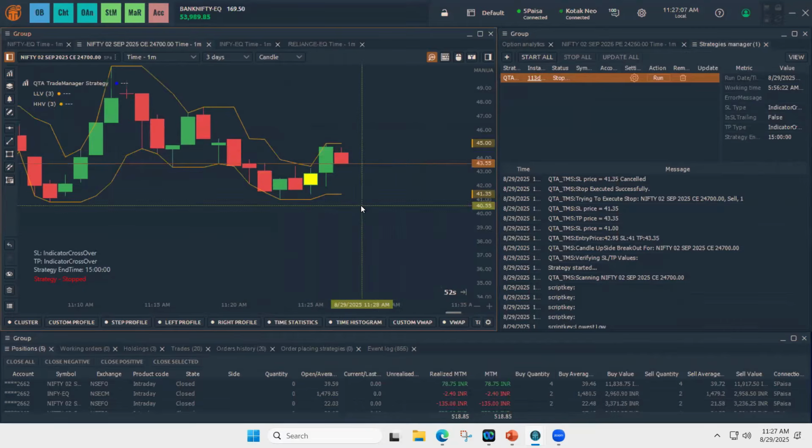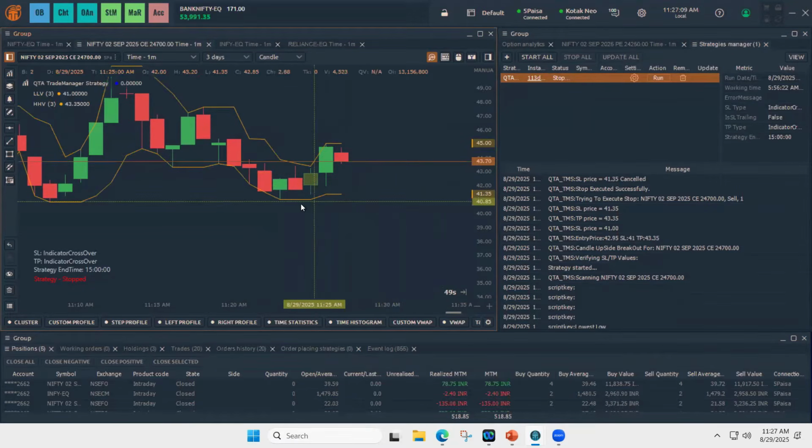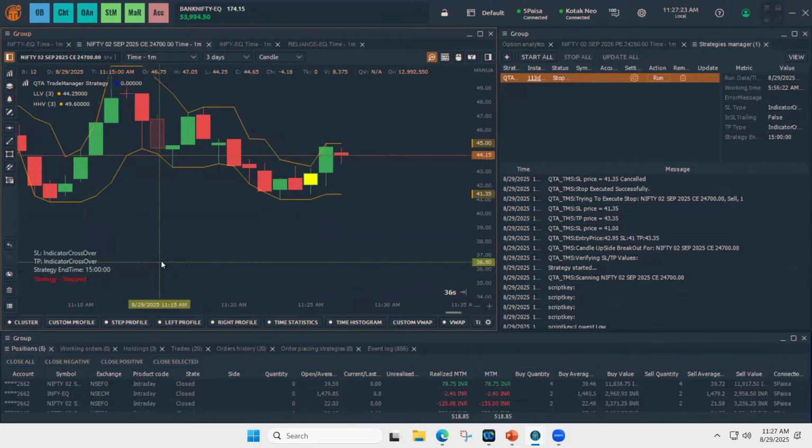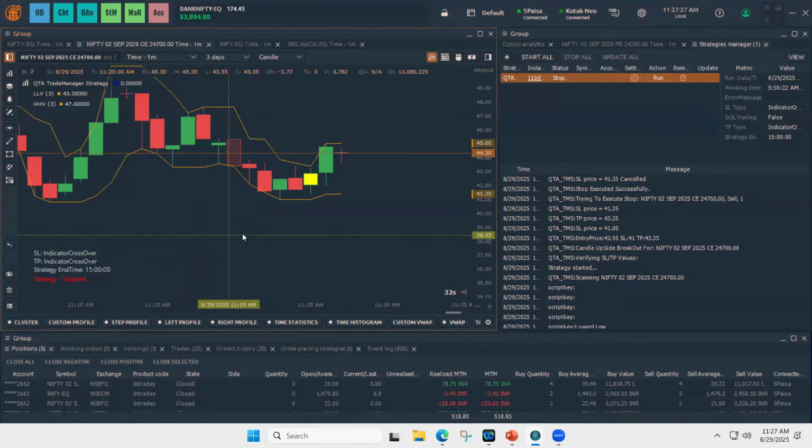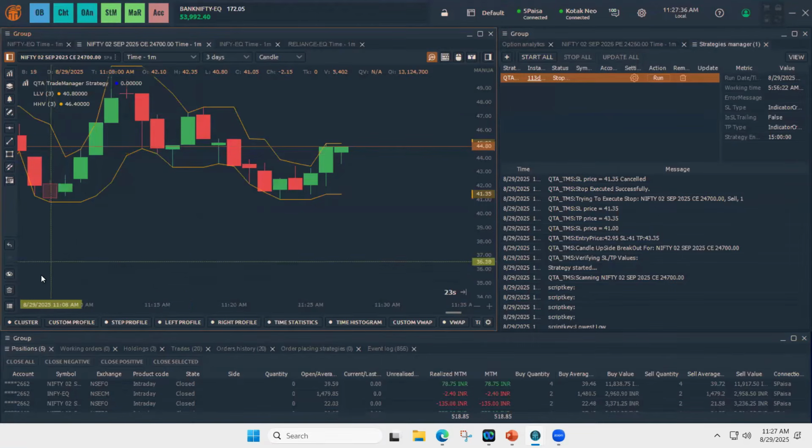So this is ideal for scalpers who want to take quick trades. For them, it is ideal. Once the strategy gets stopped, to remove it from here, you need to press Alt plus left mouse click. To start, Control plus left click. To stop, Alt plus left click. So I pressed Alt and left click and it disappeared.